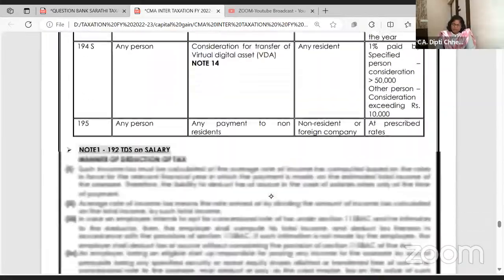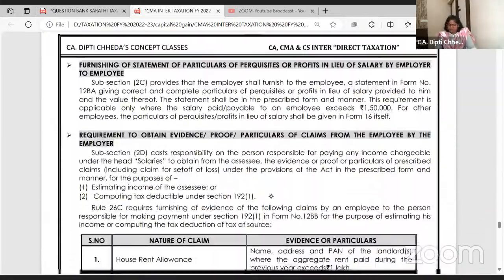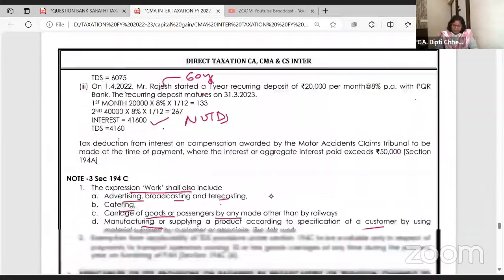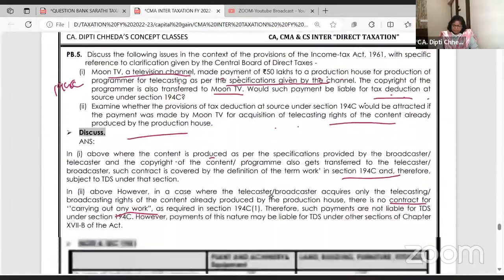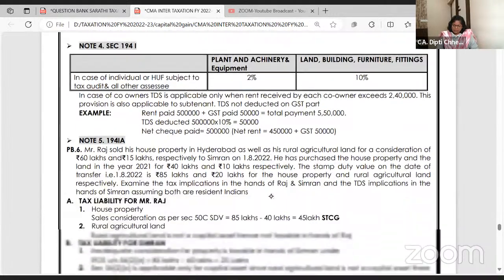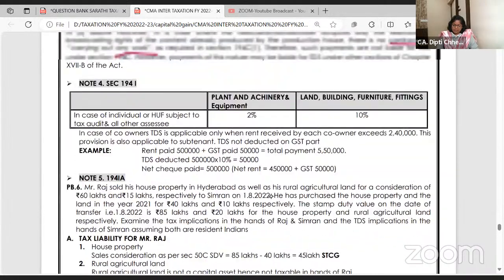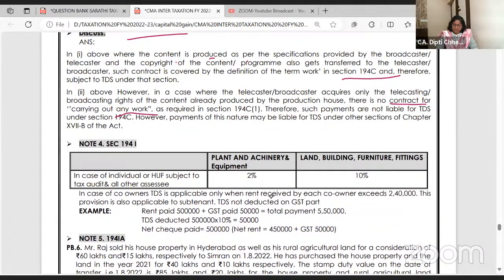But see which type of rent this is. In case of individual and HUF whose books of accounts are audited; in all the other cases, no problem. Plant and machinery. Machinery is implemented, but plant and machinery.